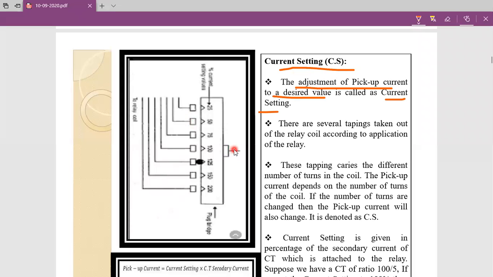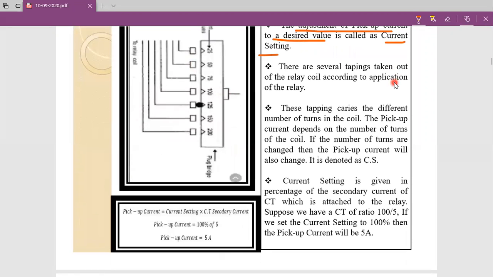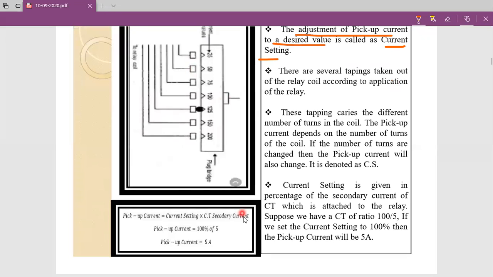Suppose this one is the current transformer secondary terminal, and the secondary current of the current transformer is 5 amperes. Let's assume the current value here is 5 amperes. That means 5 amperes are coming from the current transformer secondary.